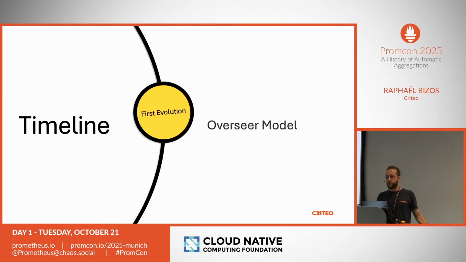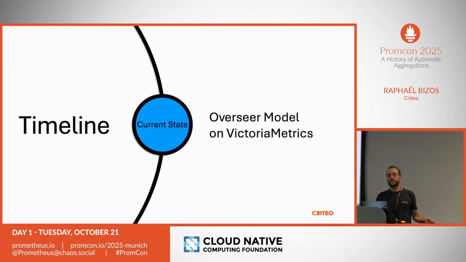Now, let's move closer to the present, in which we trade a Graphite backend for VictoriaMetrics. This will actually work on any Prometheus-compatible backend, so Mimir, Thanos, Cortex. We chose VictoriaMetrics for different reasons. One of them is that it supports Graphite, so it helped for the migration.